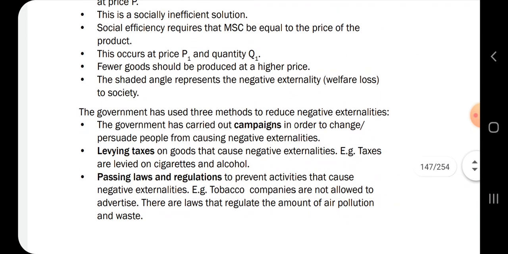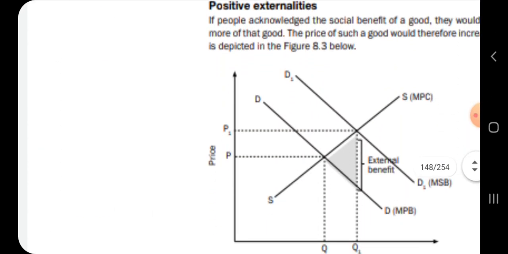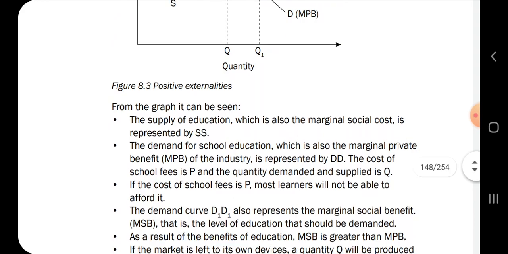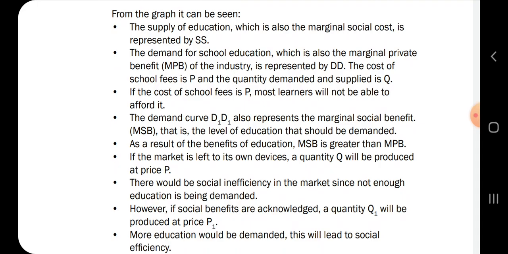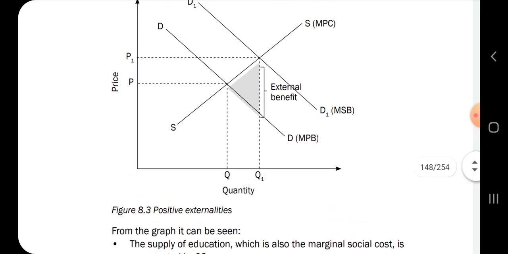So the government has used 3 methods to reduce negative externalities. 1, the government has carried out campaigns in order to change or persuade people from causing negative externalities. As I've shown you, it's pollution, and they've used levies as well, and then they've passed laws and regulations to limit those negative externalities. And then this is a graph for positive externalities, and this is the explanation of the graph, that the supply of education, which is also the marginal cost, is represented by SS.